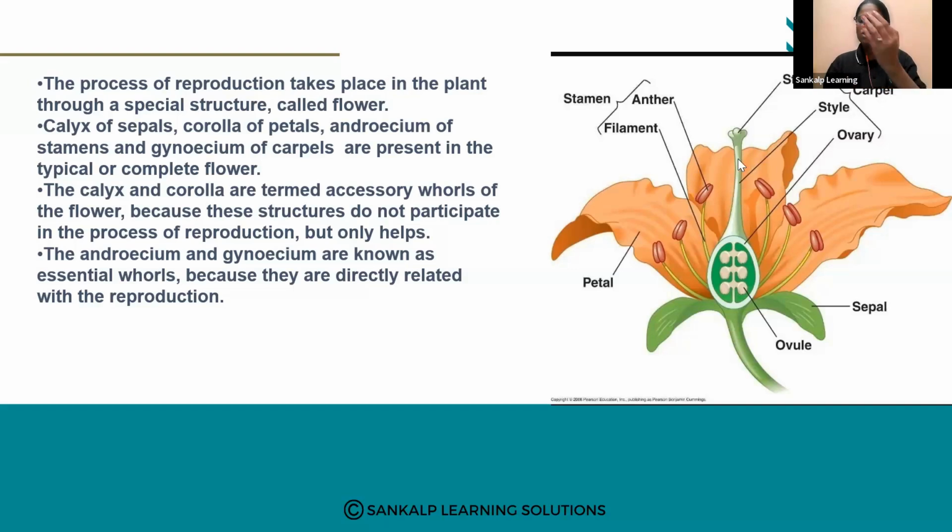Next, when we come to the female reproductive part, it is called gynoecium, girl, gynoecium, GG. Right? And simply it is also called pistil. What is there in a pistil? Stigma, style and ovary.